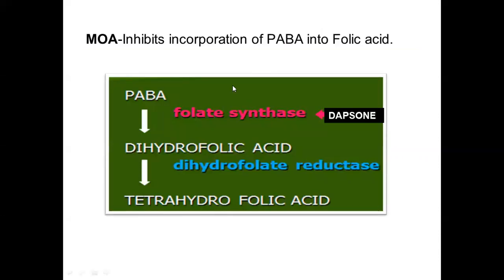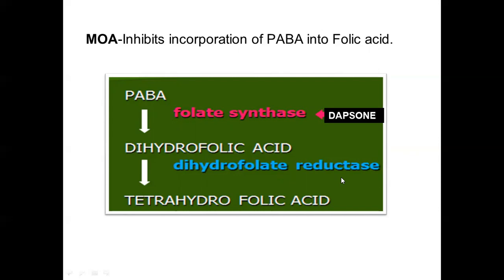The mechanism of action is very similar to that of sulfonamides. We have already seen the pathway of folic acid synthesis while we were discussing the sulfonamides. We'll repeat that once again. PABA is incorporated into dihydrofolic acid by folate synthase, and dihydrofolic acid is converted to tetrahydrofolic acid by dihydrofolate reductase.